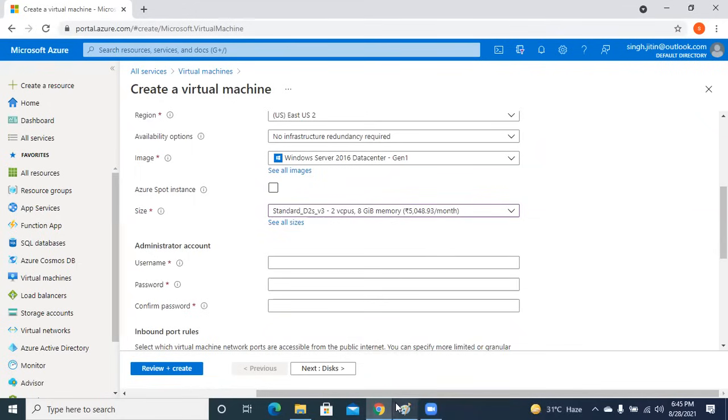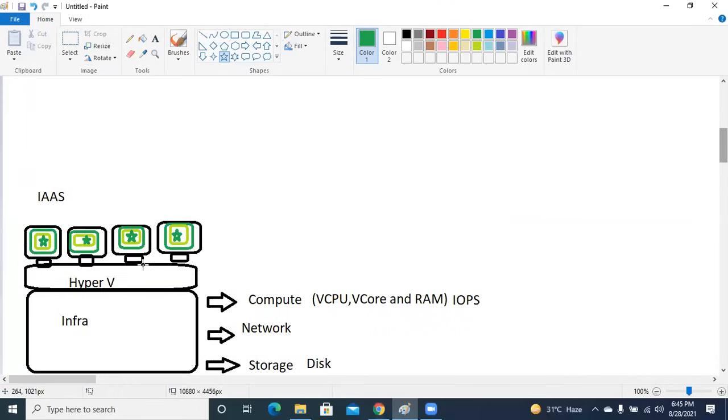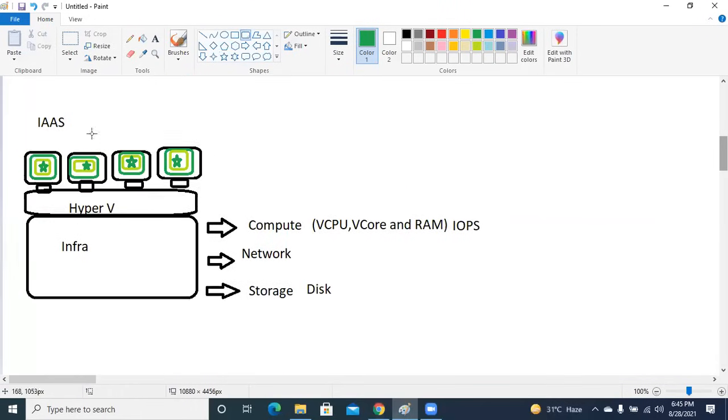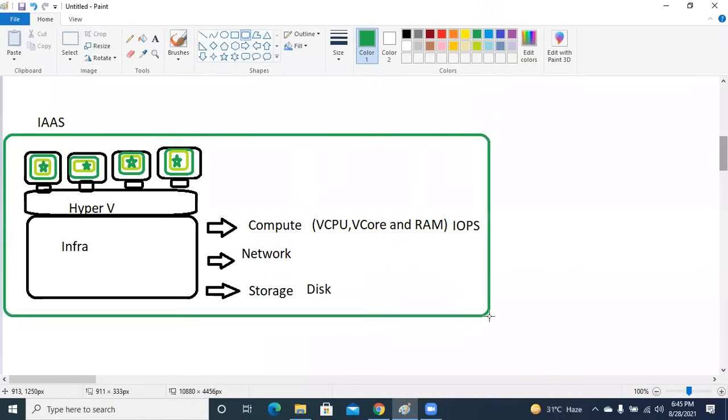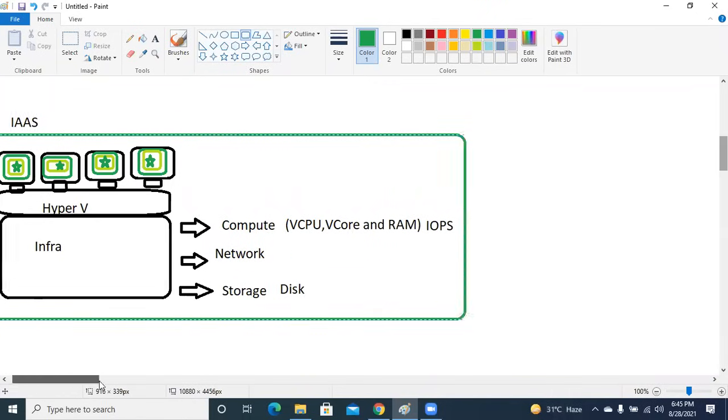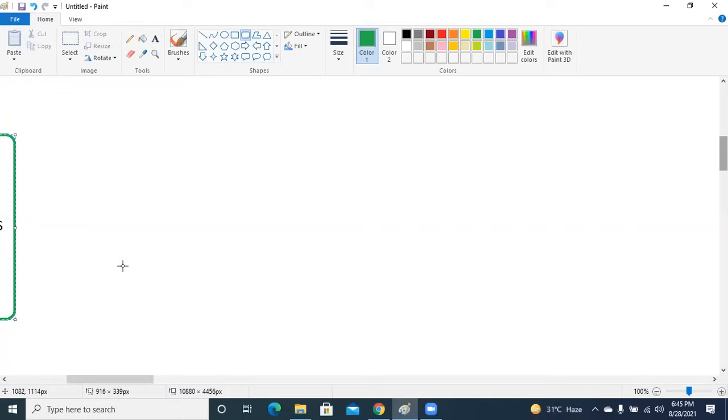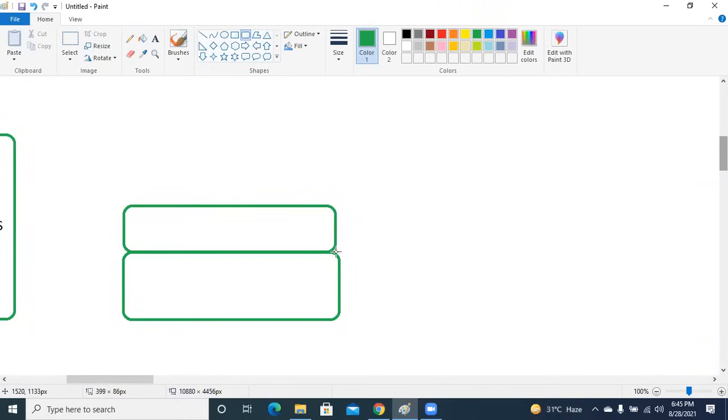So that's where platform as a service comes into the picture, guys. Microsoft says, bring your code and you can execute it over there. Are we able to follow, guys? Where the infra is provided by Microsoft, your operating system is also provided by Microsoft, and your runtime and framework are also provided by Microsoft. Microsoft says you go ahead and bring your code and execute it over here. Is this part clear with everyone?